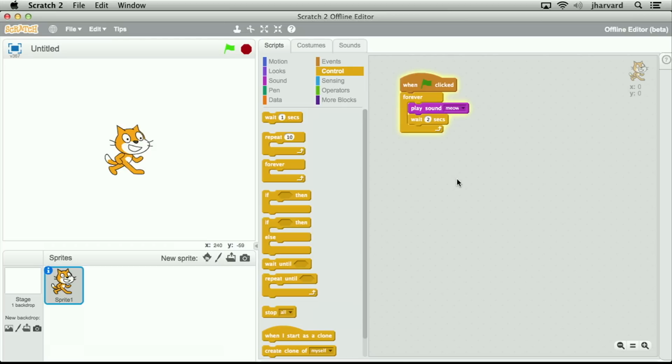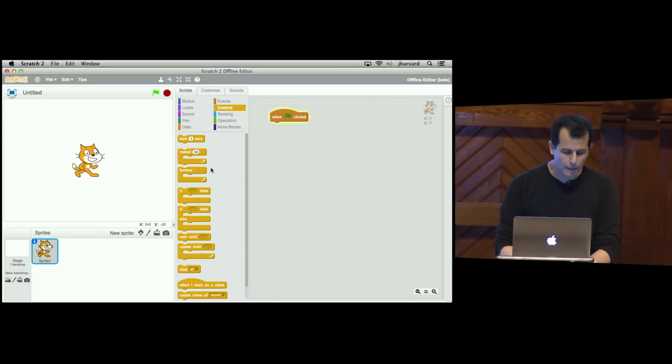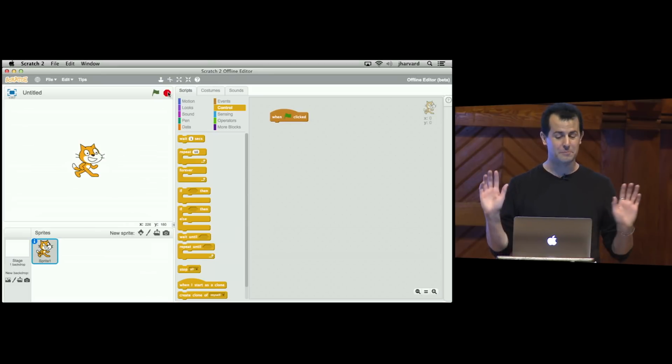And notice what's nice about Scratch, for those of you who have prior programming experience, you don't need to start and stop. You don't need to compile. You just change it, and the program will adapt dynamically. So this is getting a little interesting, but let's take it one step further. Let me go ahead and get rid of that program. That's what we'll call a bug in Scratch. He should not keep making that sound, so we will tell him to stop.